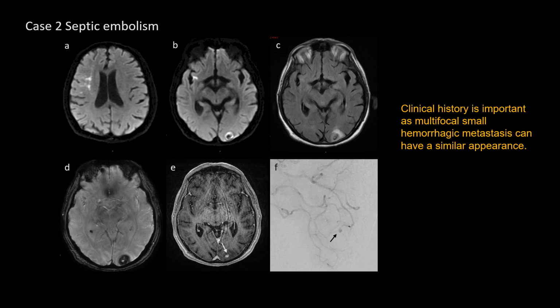To diagnose septic embolism on imaging, the clinical history is important as multifocal small hemorrhagic metastases can have similar patterns. You may wonder if DWI can be of help in differentiating those two, as infarctions and metastases are fundamentally different etiologies. However, in cases of septic embolism, the infarctions are most likely associated with hemorrhage, which will obscure the DWI hyperintensity. On the other hand, the small multifocal metastases may demonstrate increased DWI signals. In those situations, clinical history would help a lot.